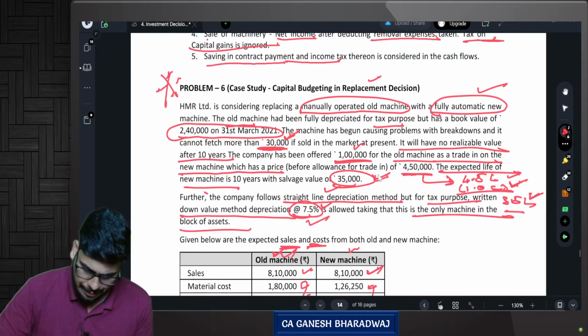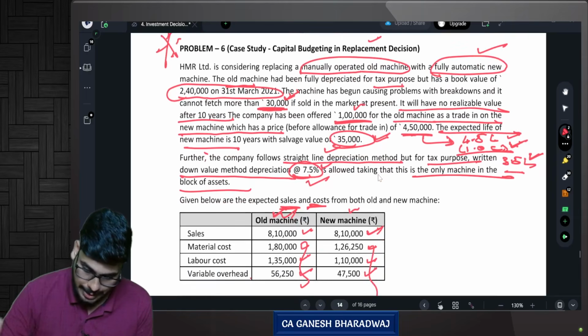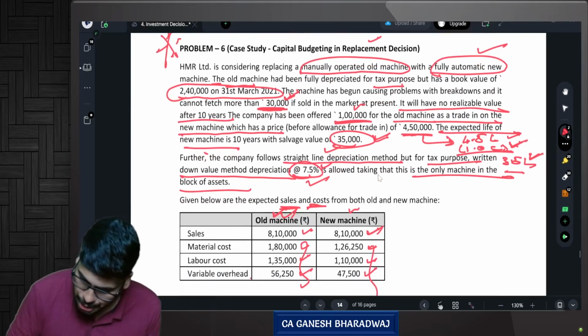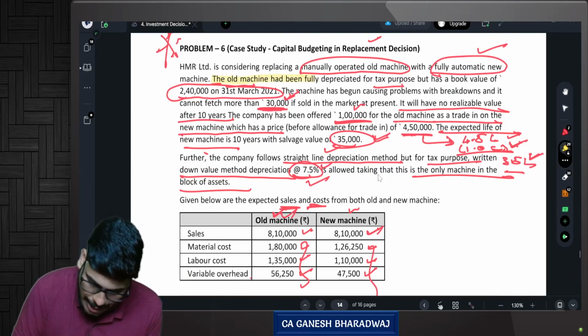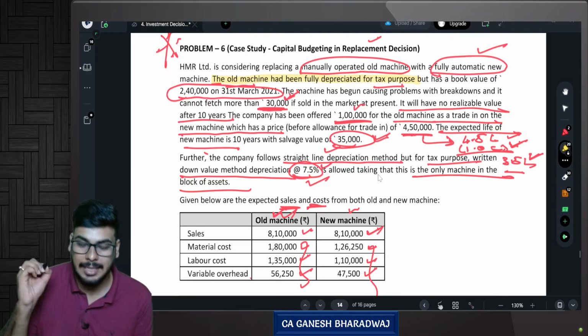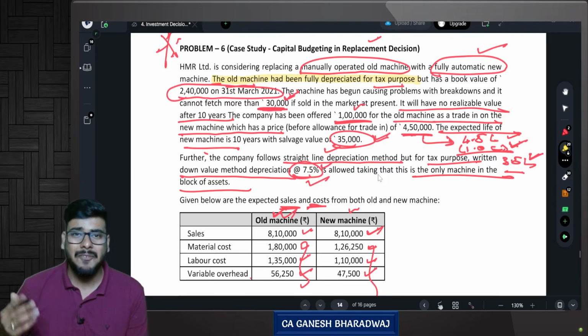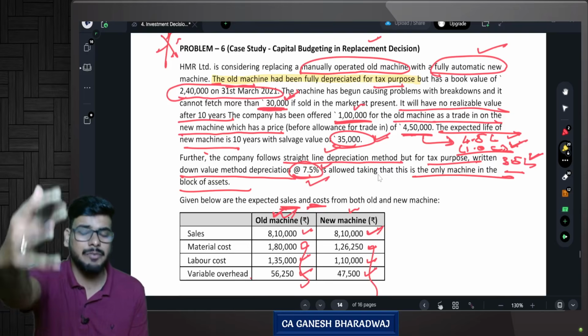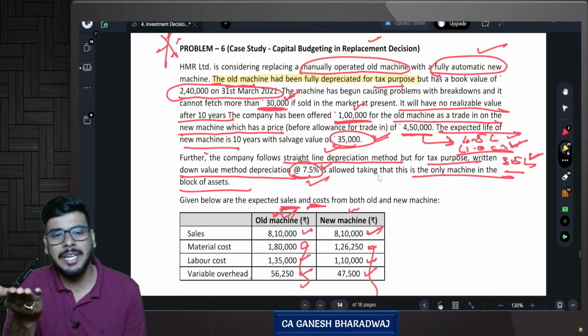So somewhere they had given that, yes. Look at this. The old machine has been fully depreciated for tax purposes, which means from the perspective of income tax, if you're continuing with the old machine, will you have any depreciation?